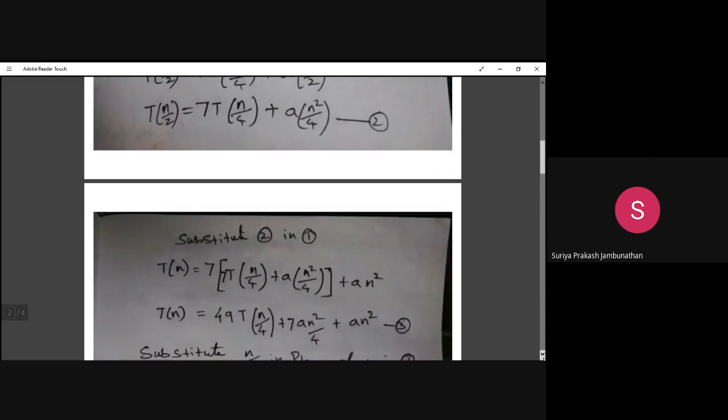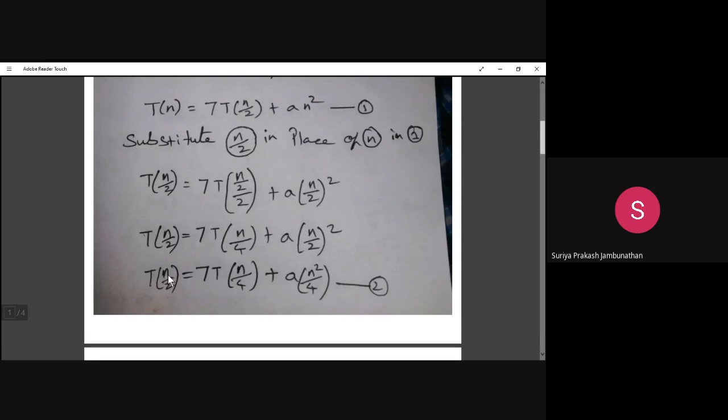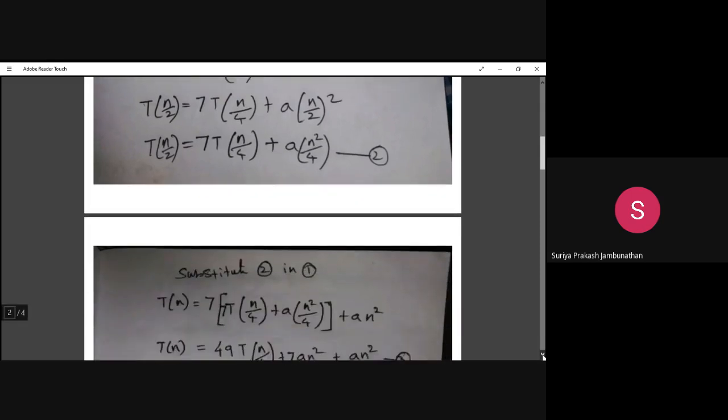Next, we are substituting equation 2 in 1. What is equation 2? We identified T of n divided by 2, and that is substituted in 1. So T of n divided by 2 is there in equation 1, and in its place we are substituting this entire thing, which we identified as T of n divided by 2: 7T of n divided by 4 plus a into n square divided by 4. So what we will get is 7 into 7T of n divided by 4 plus a into n square divided by 4, plus a n square. That is what we get when substituting 2 in 1.